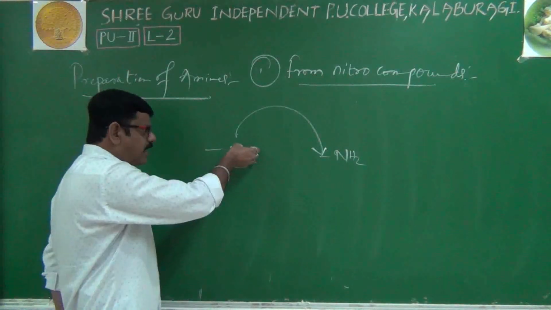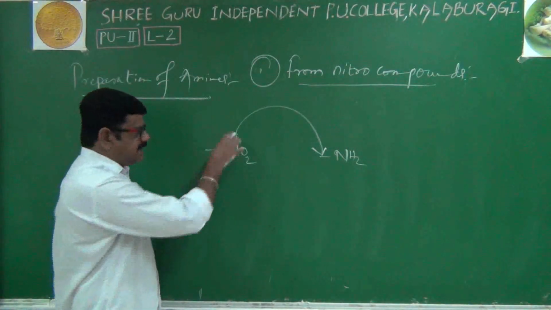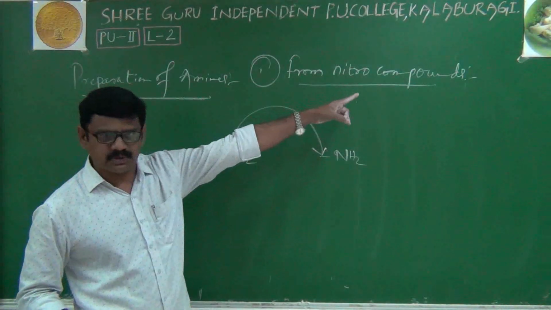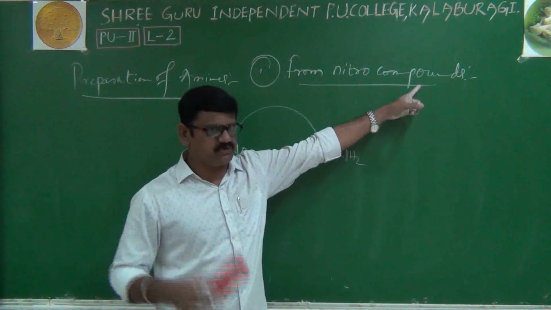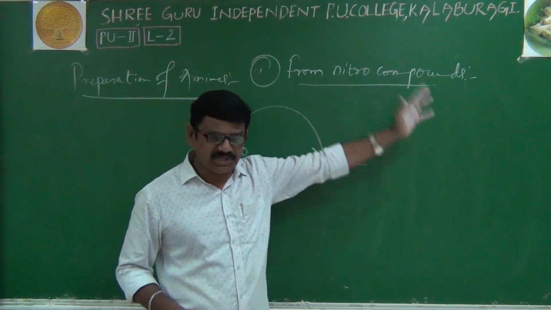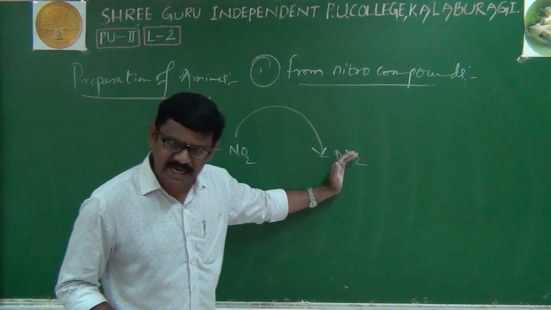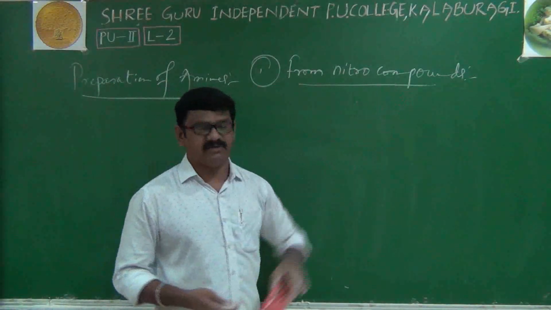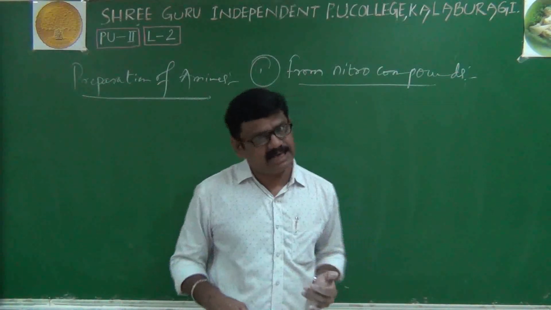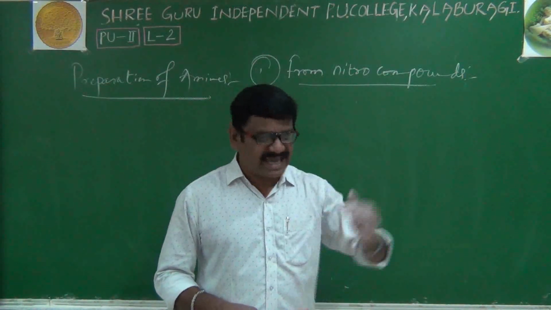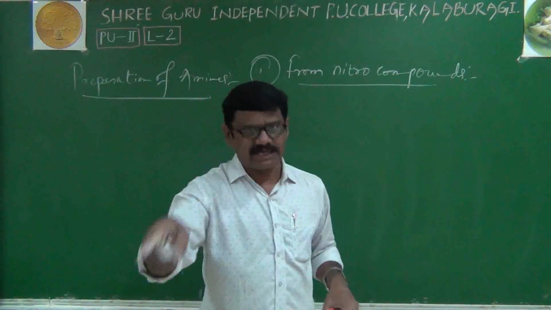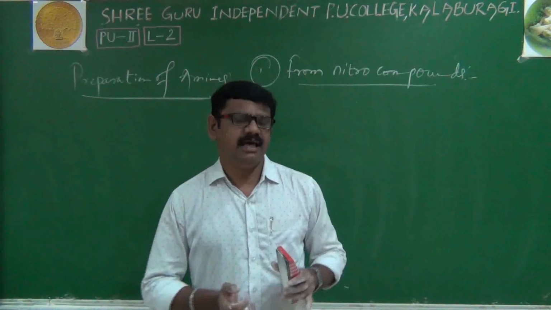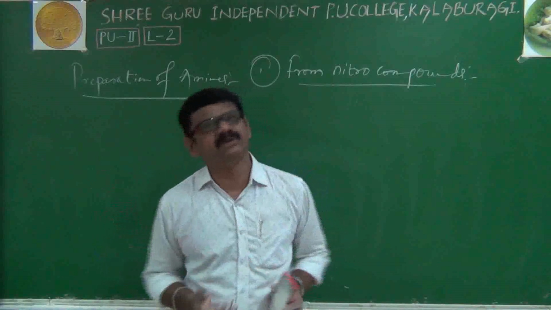How is it possible? Oxygen we have to remove, hydrogen we have to add. Addition of hydrogen is nothing but a reduction process. That's why we can also write it as reduction of nitro compounds. During the reduction, the NO2 group will be converted to NH2. We can take aliphatic nitro compounds or aromatic nitro compounds. Any nitro compound during the reduction will give the corresponding amines. Aliphatic nitro compounds give aliphatic amines, aromatic nitro compounds give aromatic amines.